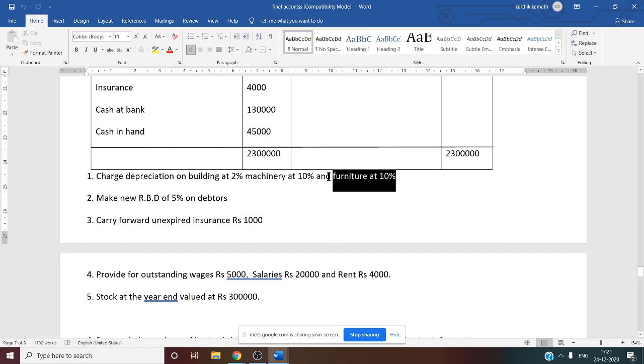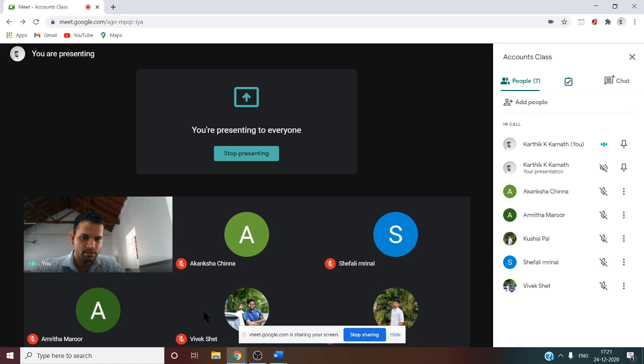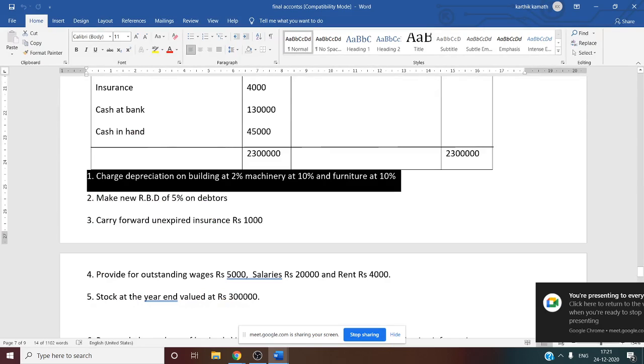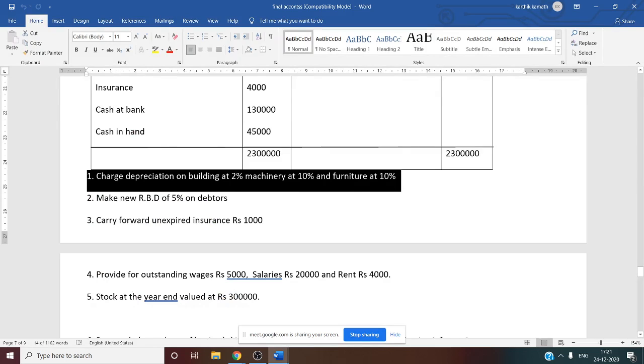First adjustment, charge depreciation on building at 2%, machinery at 10%, furniture at 10%. So the adjustment has to appear twice. So first thing, you have to show depreciation in working note number 29. Depreciation there you will show. And one more thing, under fixed asset, working note number 11, you have to deduct all the depreciation from the concerned asset. That is, from building you have to deduct depreciation. Similarly from machinery, and similarly from furniture you have to deduct the information.